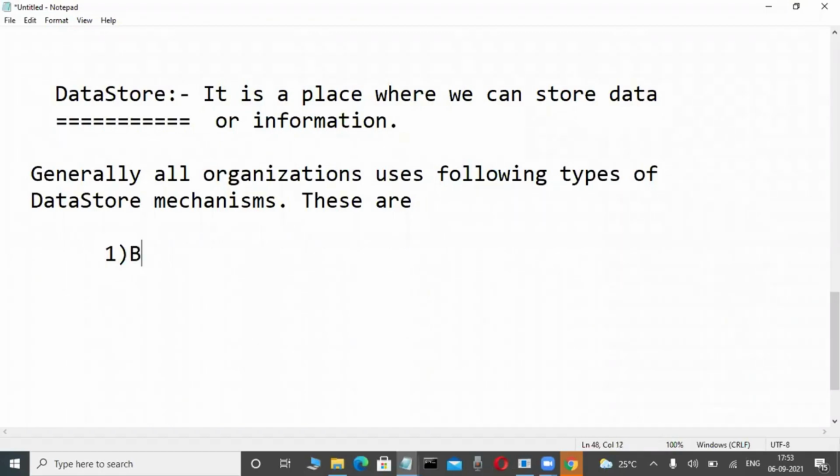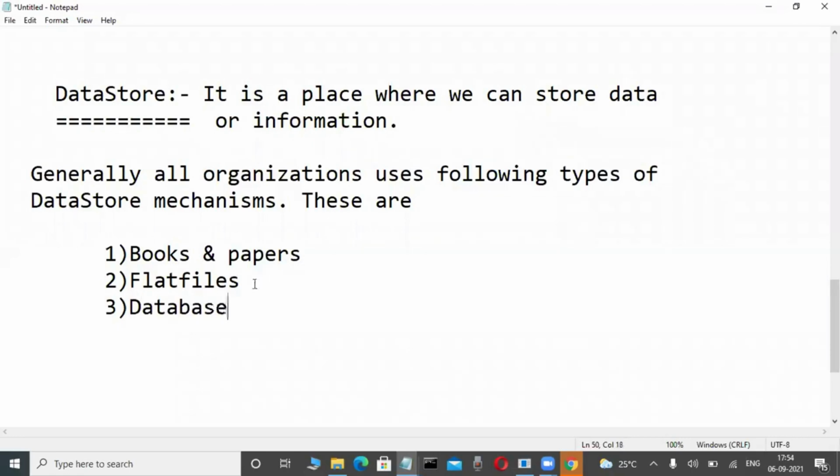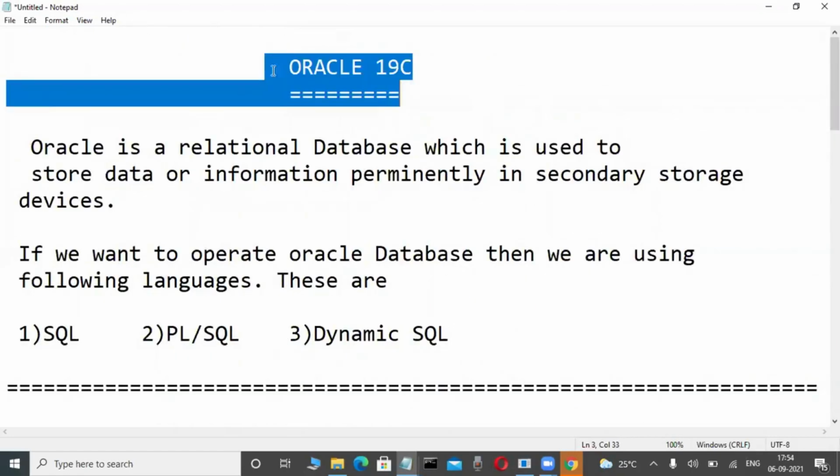That we are not learning. Why? Because for computer students, I will tell you how we are storing data from computers onwards. First mechanism is books and papers. Second one, before 1960, the flat files concept is there. Flat file means files only. Third one, 1960 onwards, databases. Database means in our course, these are the type of things we are learning.